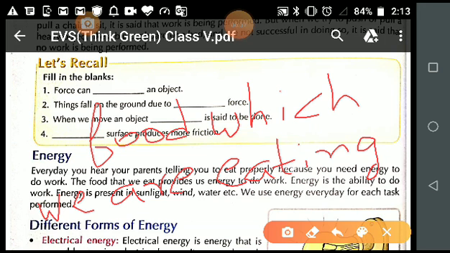As human beings, we do a lot of work in our day-to-day life, and for doing all this work we need energy so that we can perform different activities. This energy we get from the food which we eat. Food gives us energy to perform different types of activity.